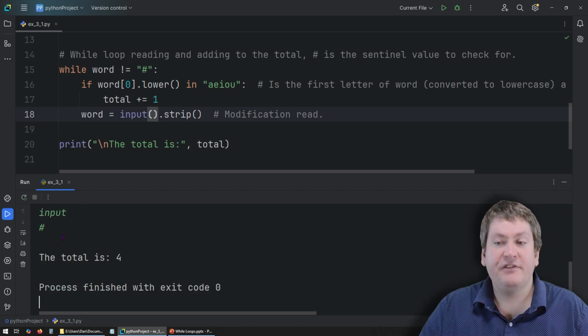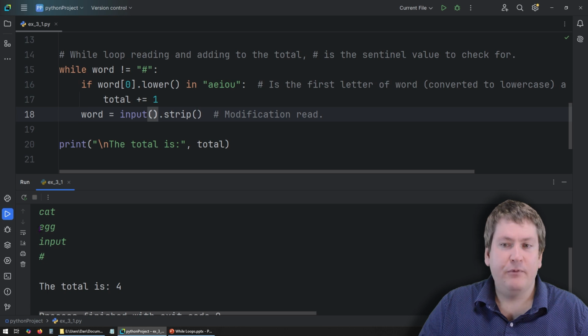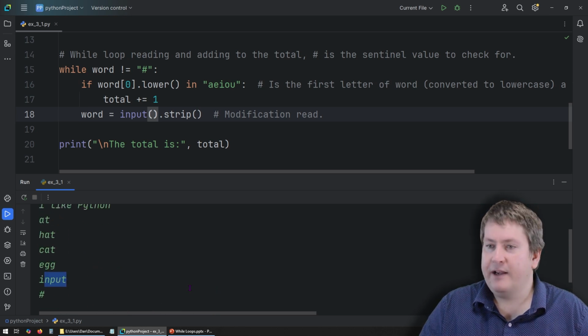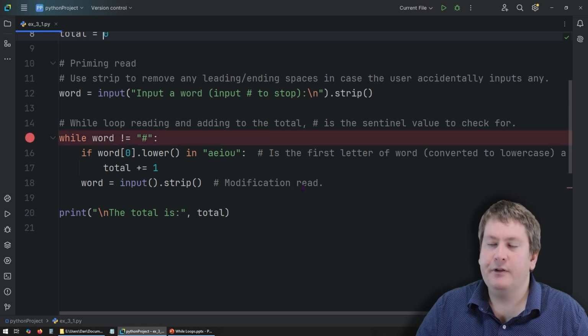You can see once the hash symbol's in, it exits and it says the total number of words that we input that start with a vowel are 4. We can see that's true. "I like Python" would count because the I, "at" counts, so that's 2. Egg would be number 3, and input would be 4. So it is correct.